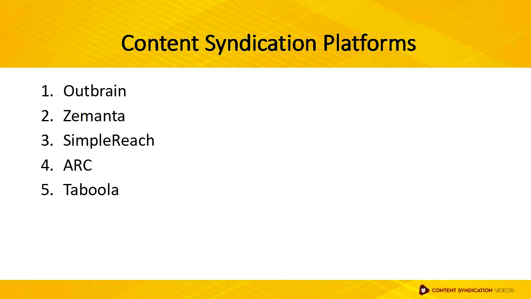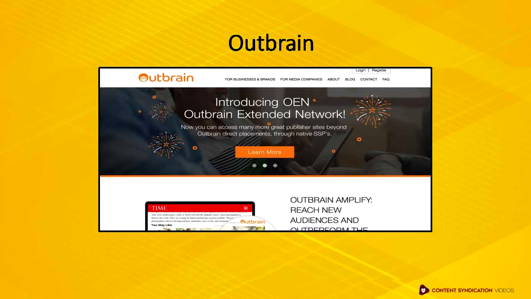There are various content syndication platforms for you to choose from. However, for beginners, I recommend you stick to these 5 options. 1. Outbrain. 2. Zemanta. 3. Simple Reach. 4. Arc. 5. Taboola. First up is Outbrain.